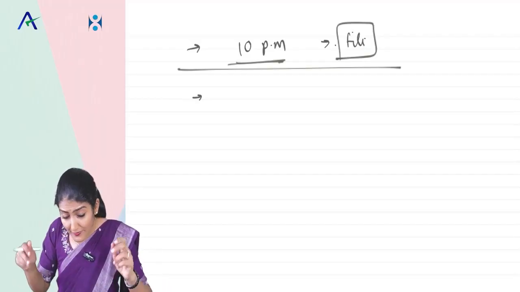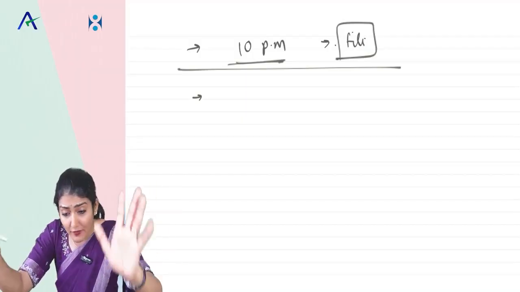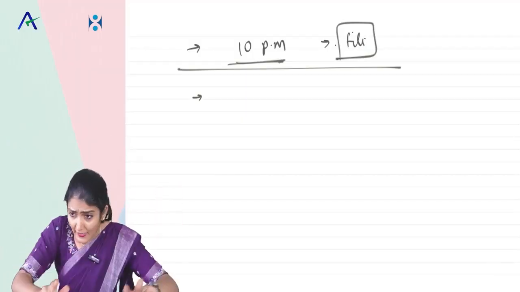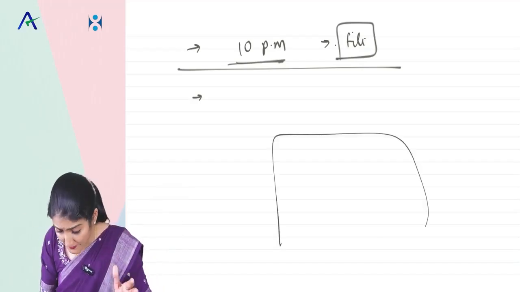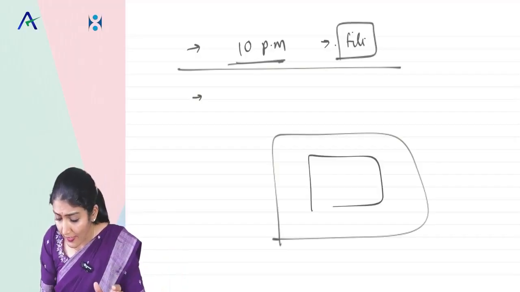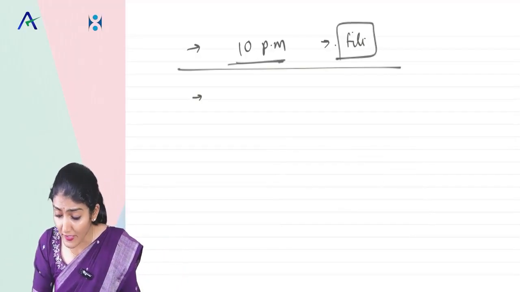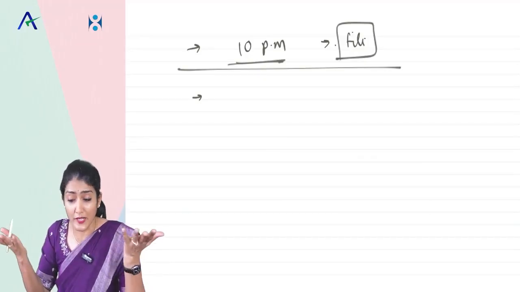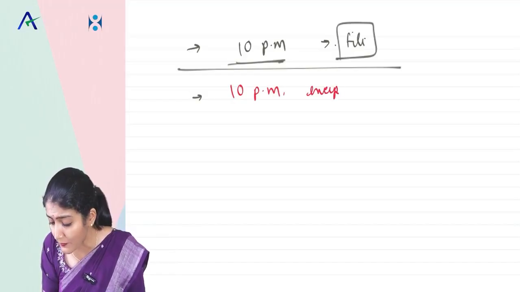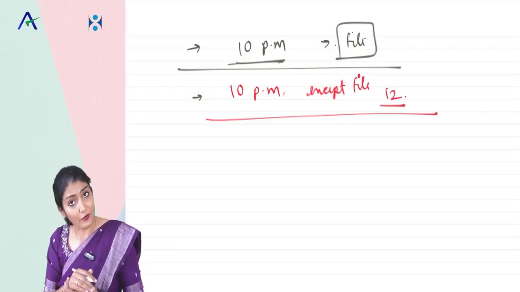Now at 12 o'clock in the night when I wake up, do I empty the entire bag again? Everything that is there in my bag, do I take it all out of the bag? No. The entire bag I keep as it is. I just open the bag, put this file in, and then close the bag. So now, in situation 2, if anybody asks me at what time you finished filling up the bag, I will say the entire bag 10 o'clock, except for the file which I put at 12 o'clock.